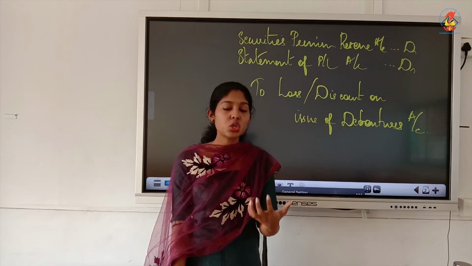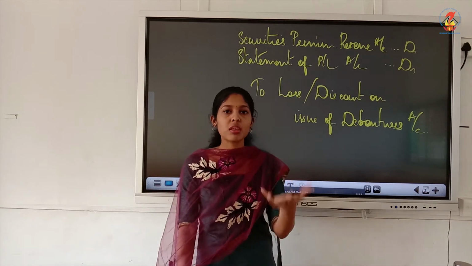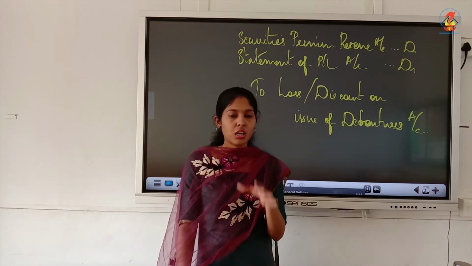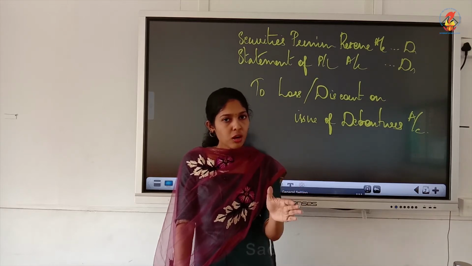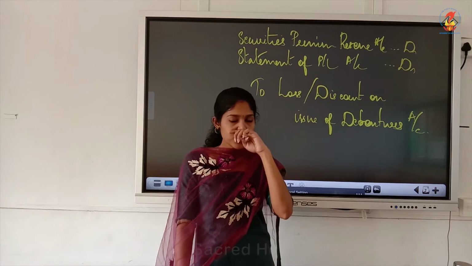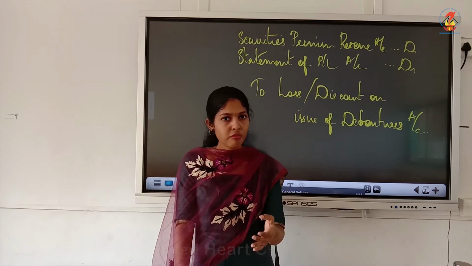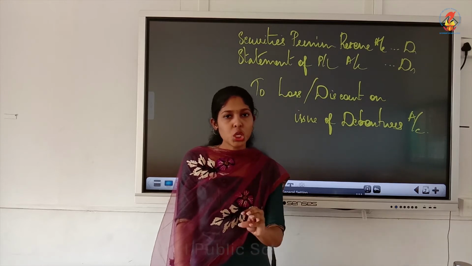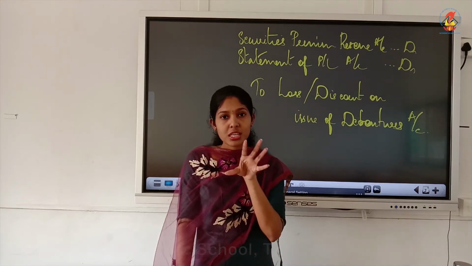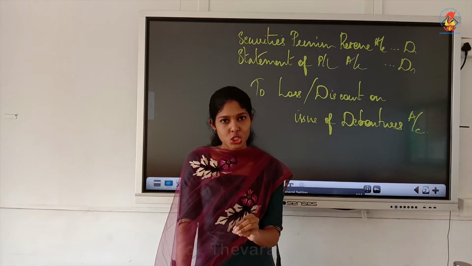And when should we write off this loss? We would have debited these two accounts at the time of issue. Now this loss must be written off in the first year itself. In the first year itself means in the year in which the debentures are issued.